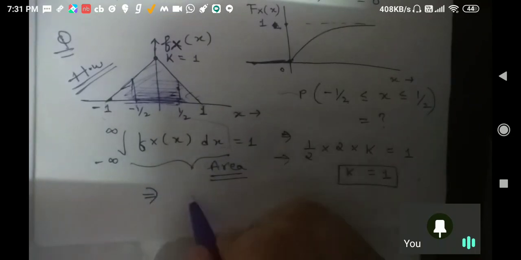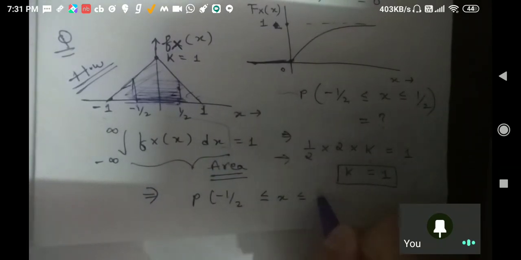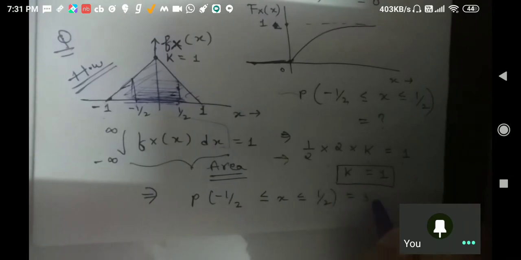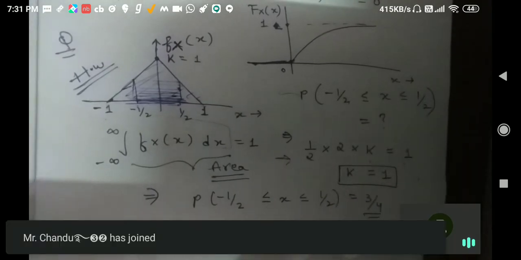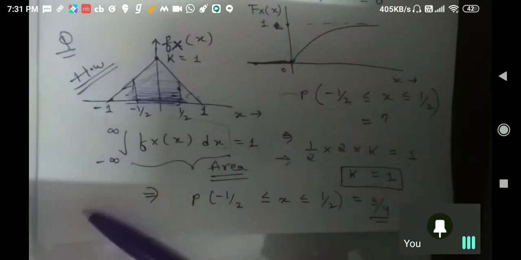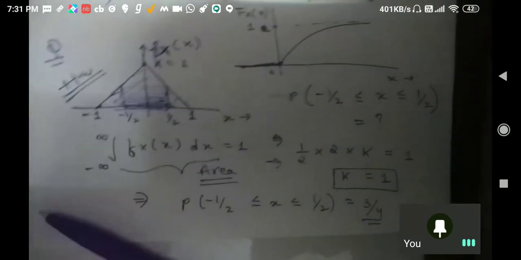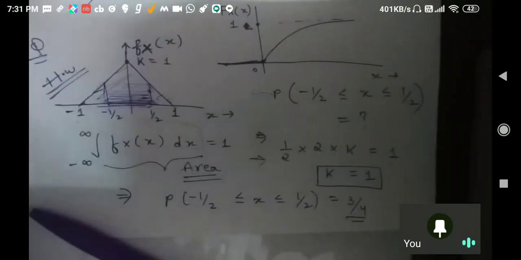So this is the task for everybody, to get this answer now. That's our probability from minus half to half. So still this is the homework. If people are not able to solve this, I will solve it for everybody, but try at your home and I will ask for this answer tomorrow. Okay, so I am stopping today's class over here.